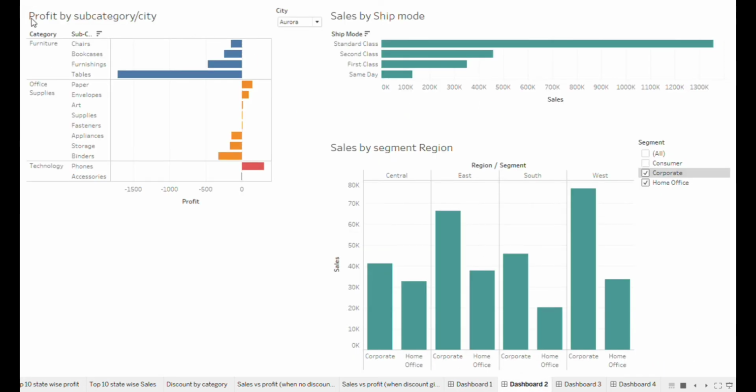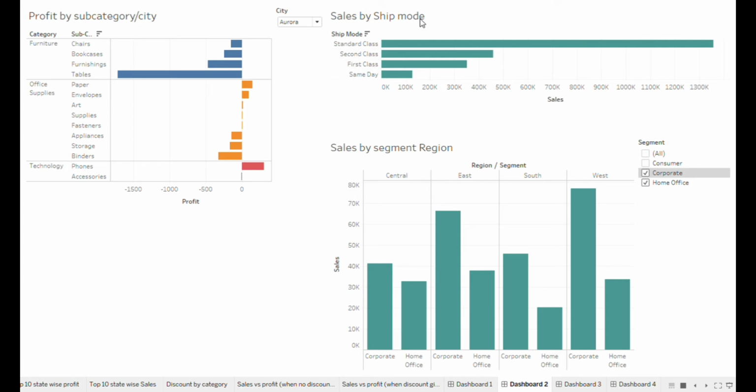Next chart is profit by subcategory per city. So here we can see a particular city, for example Aurora, to see which category is making profits. In this chart we can see that subcategory furniture is into losses and subcategory technology, that is phones, is into profits.